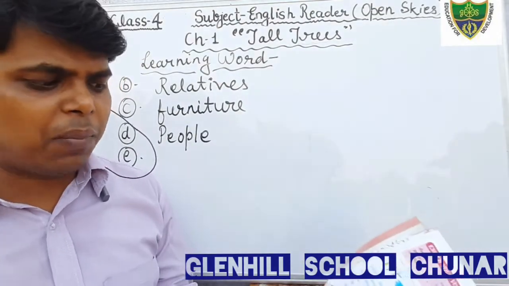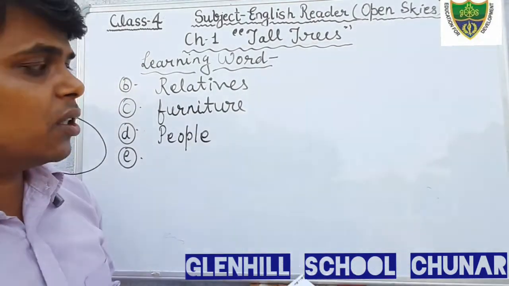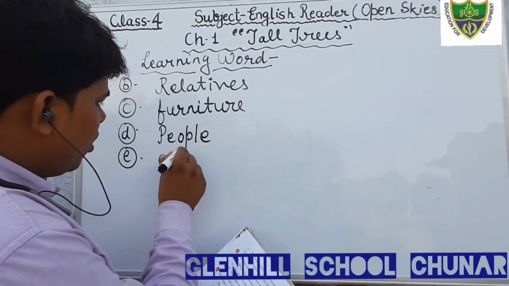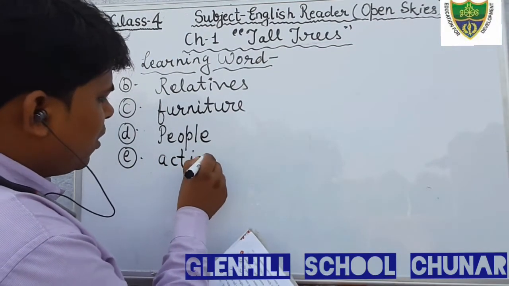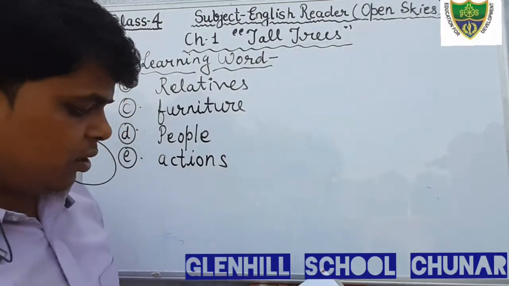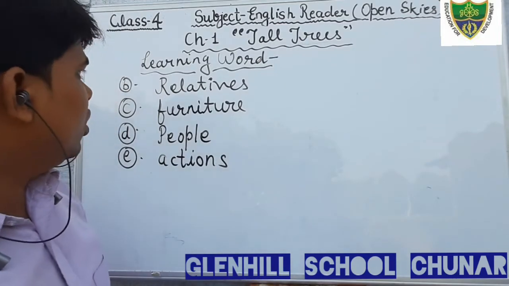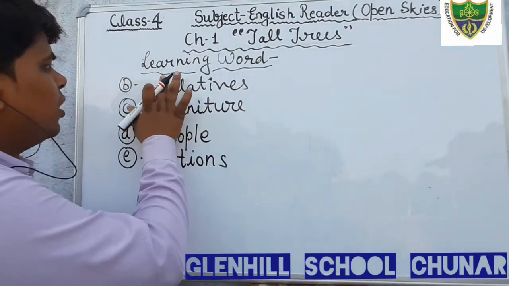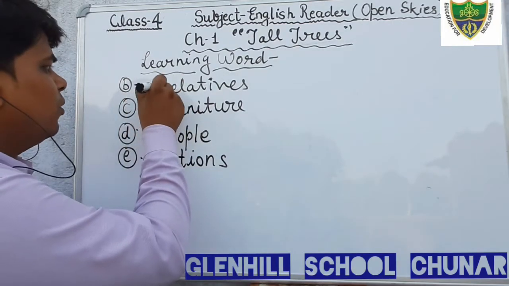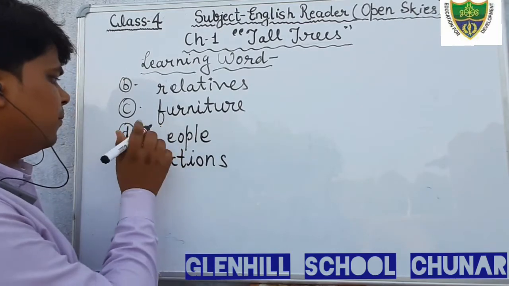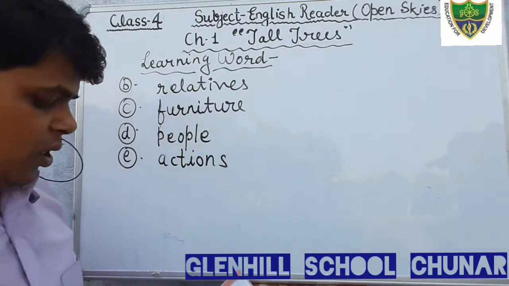So we can keep all these words in the category of exercises, and we can also keep them in the category of actions. Okay, so fill in the word actions. Here you can also write R small, P also small. Just see.